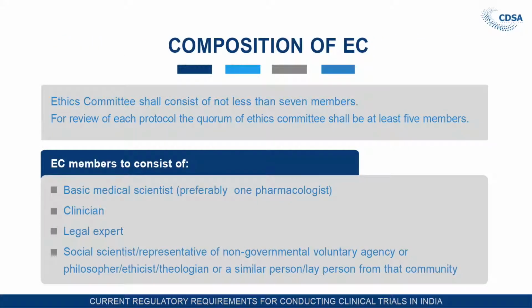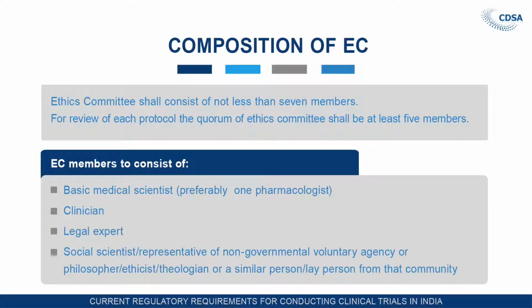Let us see some important considerations about the ethics committee. So this ethics committee shall consist of not less than 7 members. The maximum number has not been given here. Ideally the maximum number should be limited to avoid chaos in the decision making process. Sometimes if the number of people is larger, then it would be very difficult to reach a certain consensus. For review of each protocol, the quorum of ethics committee shall be at least 5 members.